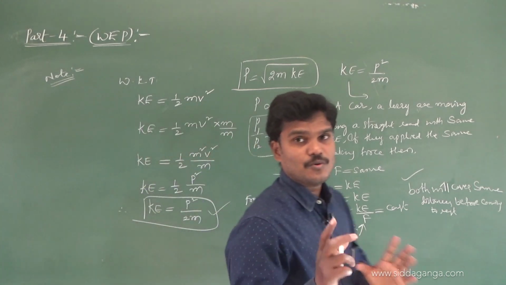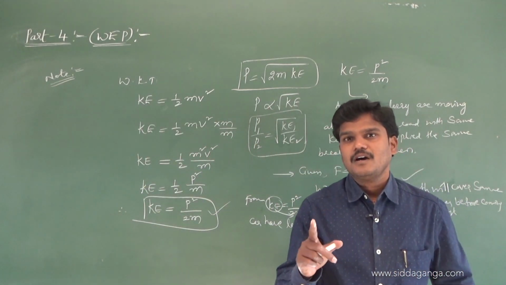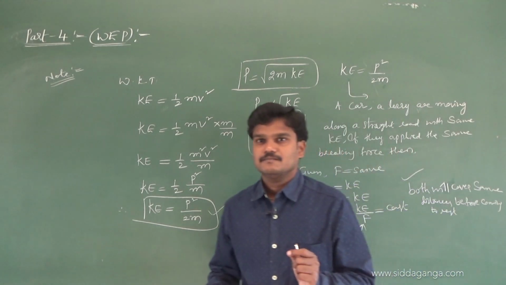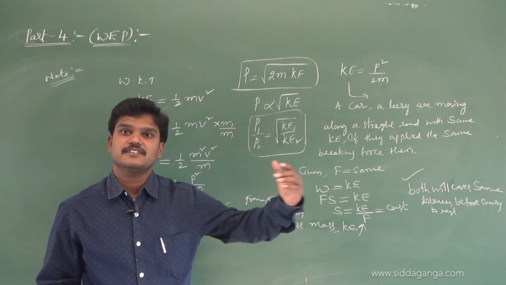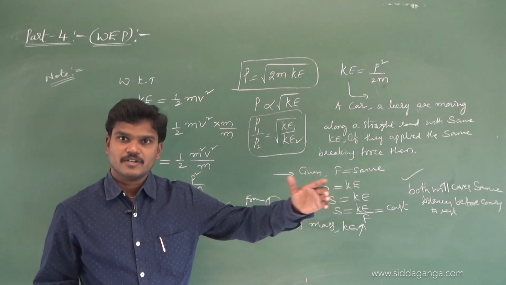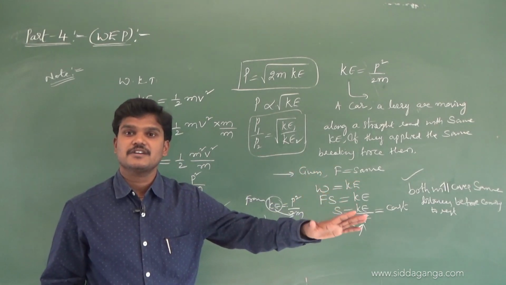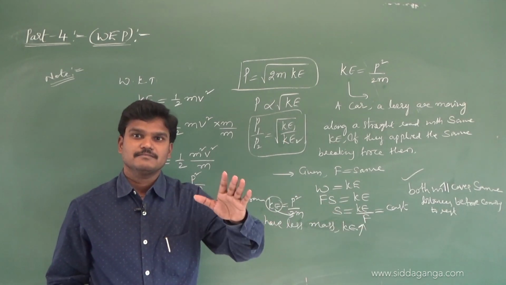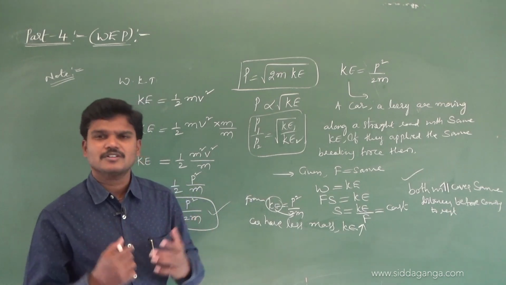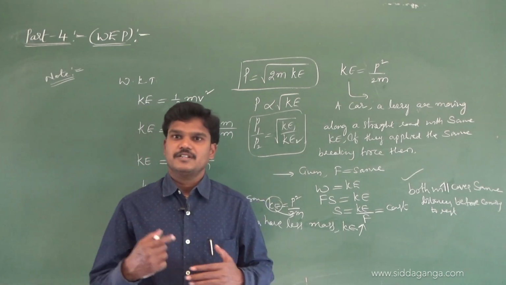Here the car has less mass, so it has greater kinetic energy, which means the car will reach earlier. The car is going to come to rest in a shorter time compared to the lorry. The lorry has more mass, less kinetic energy. I think it is the same concept, so we are going to learn it in the second piece also.